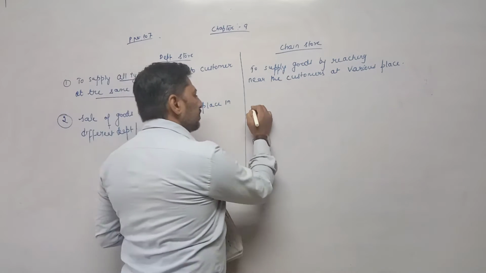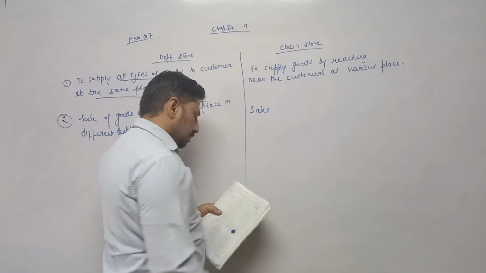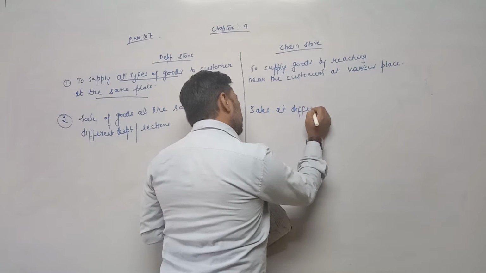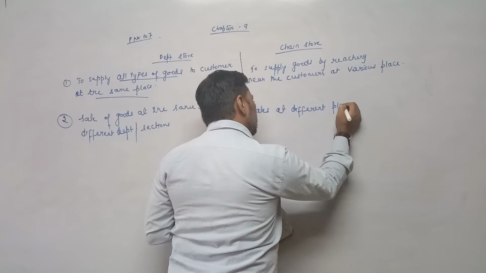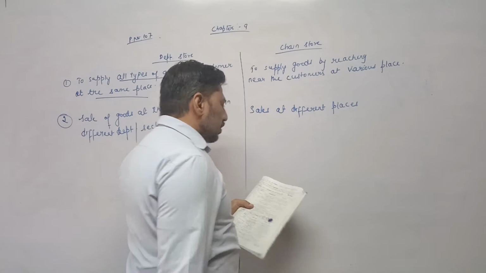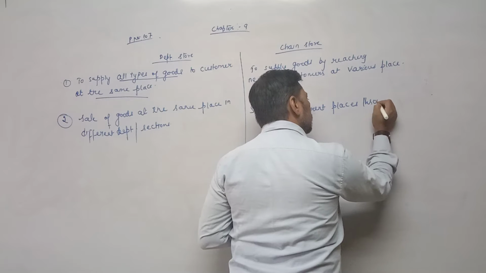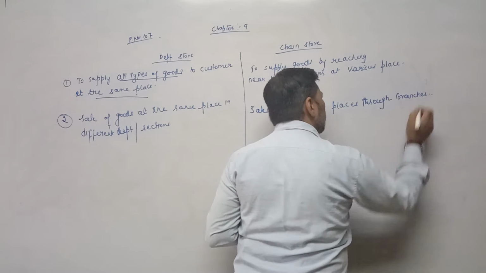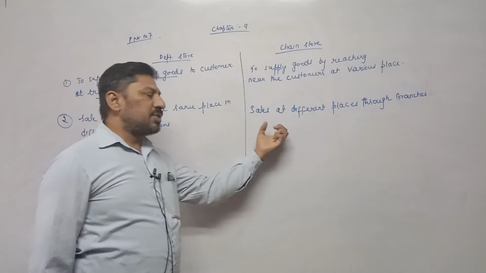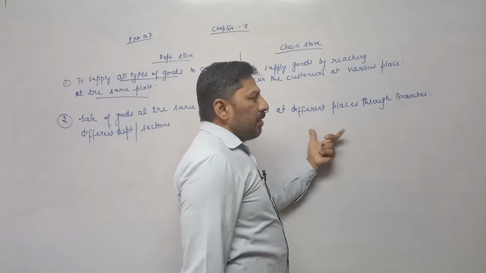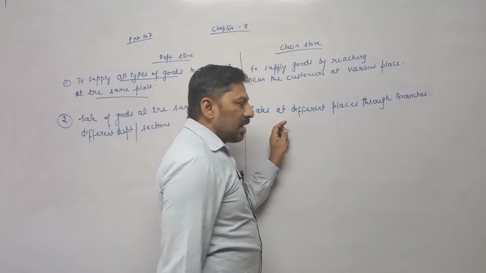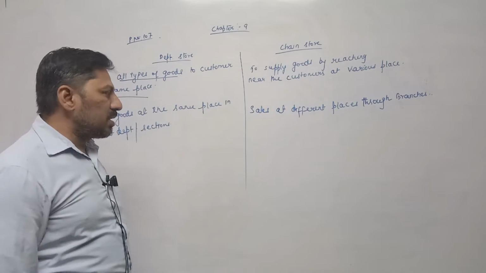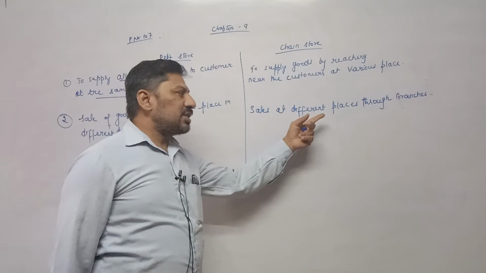Here, sales at different places through branches. First of all, they establish a particular shop in a particular area. Then all customers approach there. Then they try to reach nearest to the consumer in some other particular area by establishing another business or branch there. So they sell at different places through their branches.